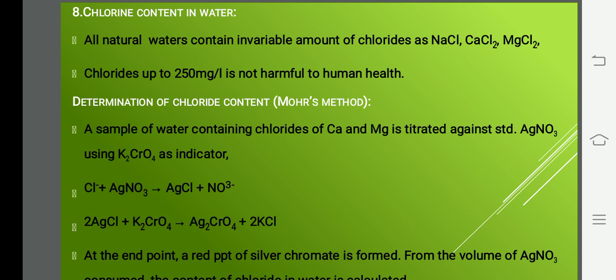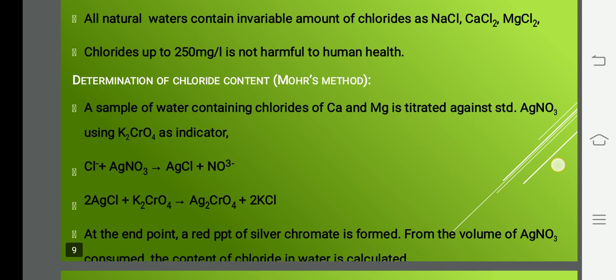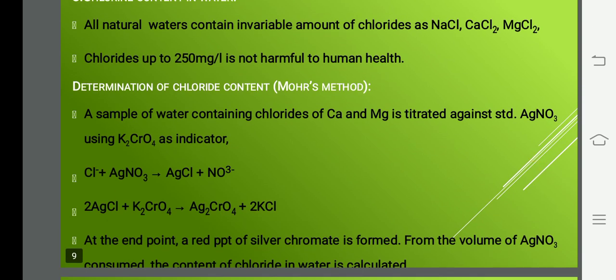calculated. What you have to do here is we are doing the titration, and from the volume of silver nitrate consumed, the chlorine content in water is calculated. It's clear for you? I'll repeat the method once again, ma.